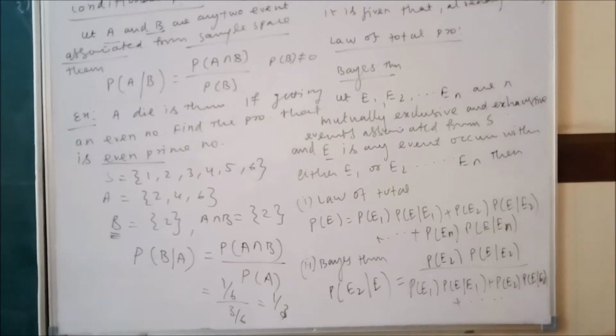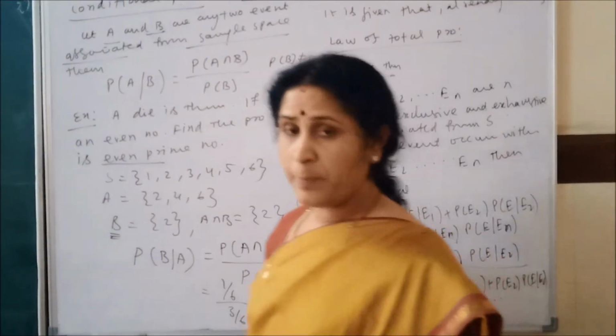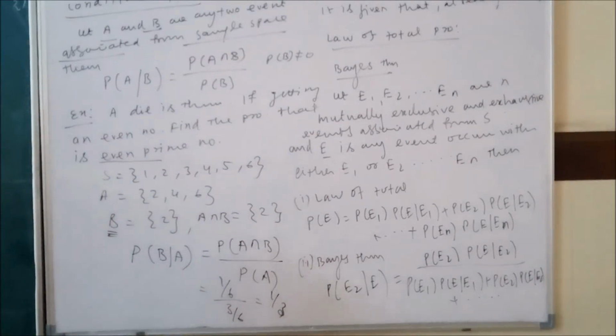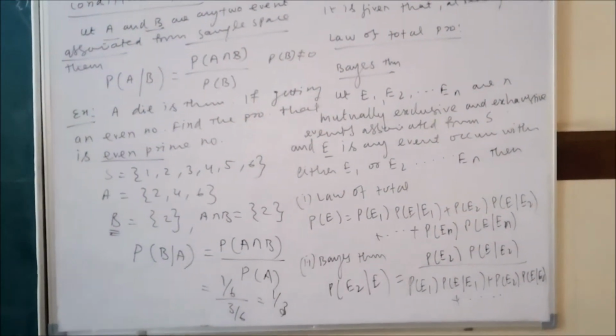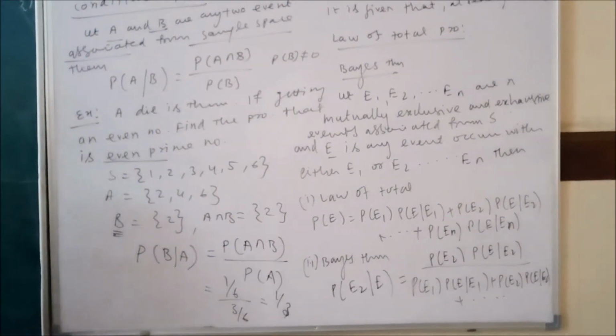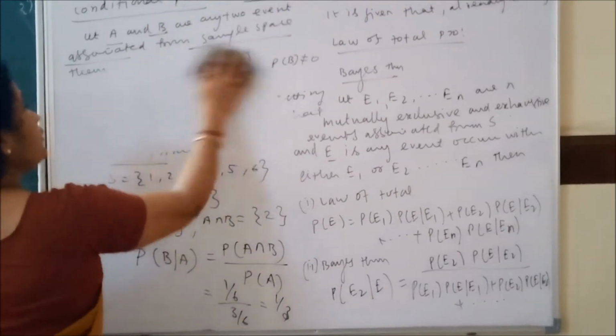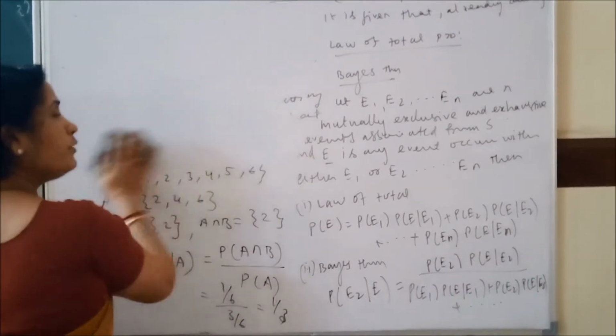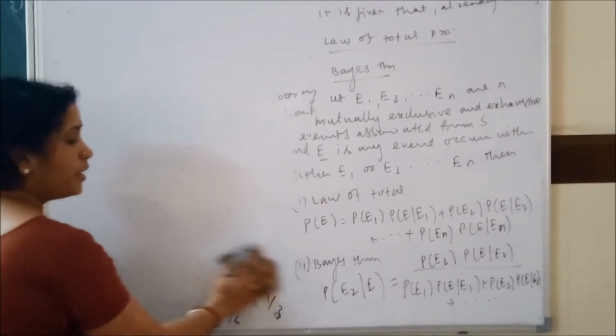This is called Bayes theorem. Let me give one example of this Bayes theorem. Then we have the remaining topics, probability distribution and binomial.